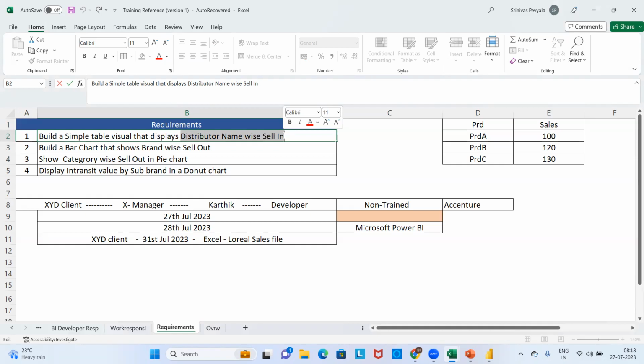There are some distributors selling in the France region. What amount of sales each distributor makes on a daily, weekly or monthly basis, that is not what I wish to know. What I wish to know is just the sell-in value for each distributor.